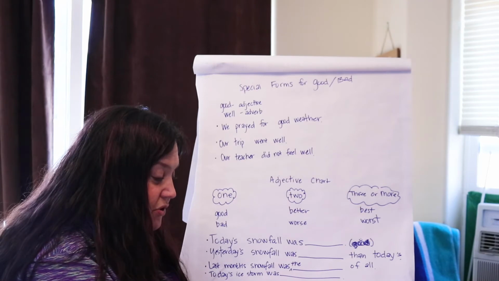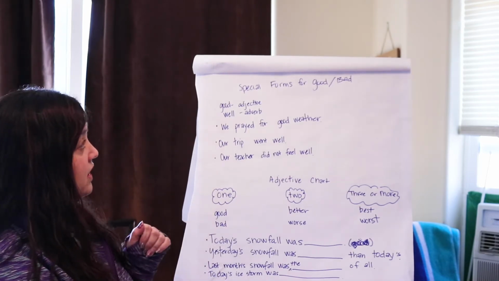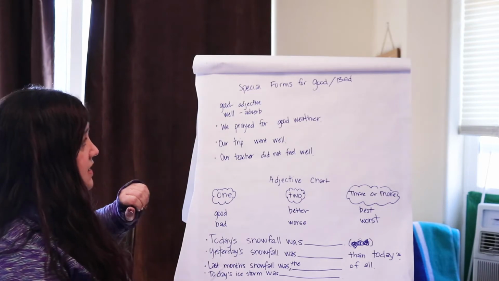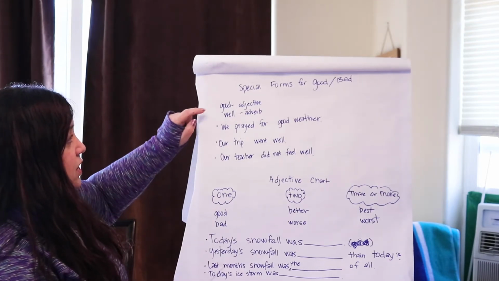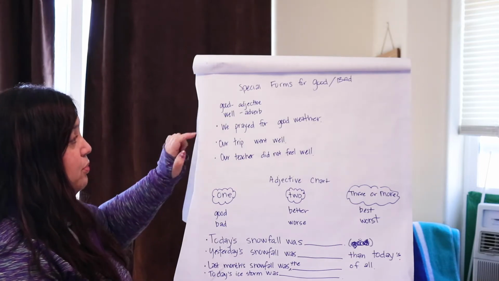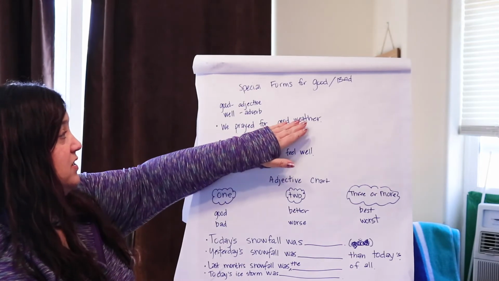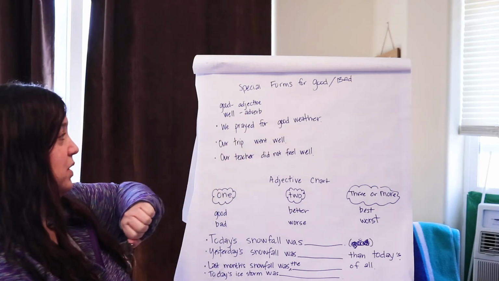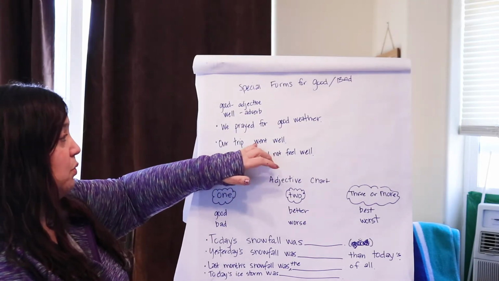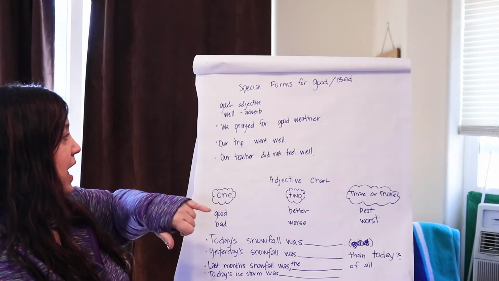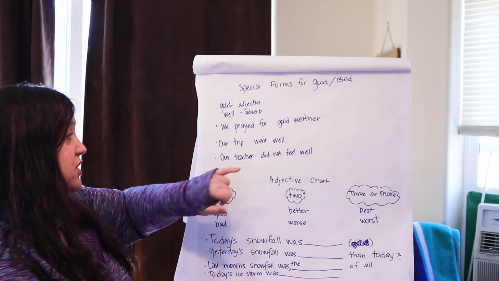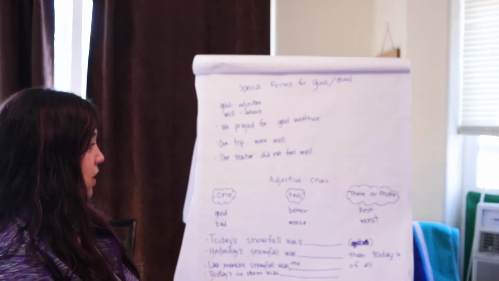Today we're going to learn some special forms of good and bad. So I wrote our sentences here. Good is used as an adjective, well is used as an adverb. We prayed for good weather. Good is describing weather like an adjective would. Our trip went well. Well, how did it go, or went? It went well. And last of all, for health reasons, we use well. Our teacher did not feel well.